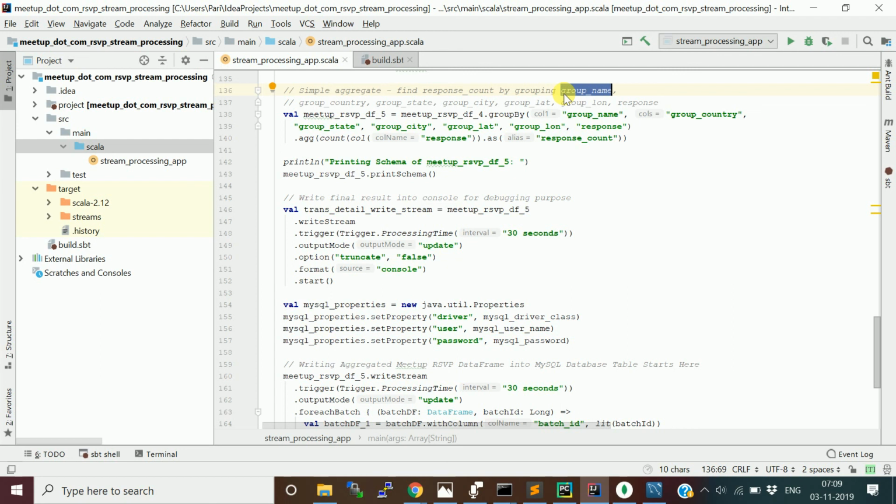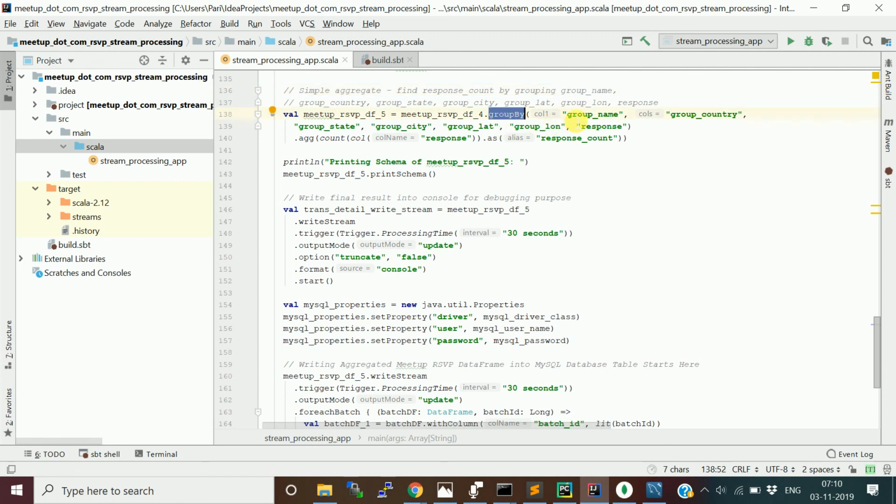Also we want to find out the count of each response. So basically, how many yes responses are coming for that particular group in the particular batch interval, and for no responses, as well as maybe responses. That's why I put a group by clause.